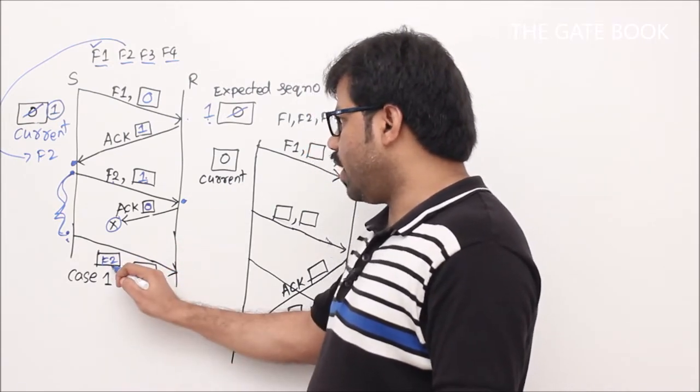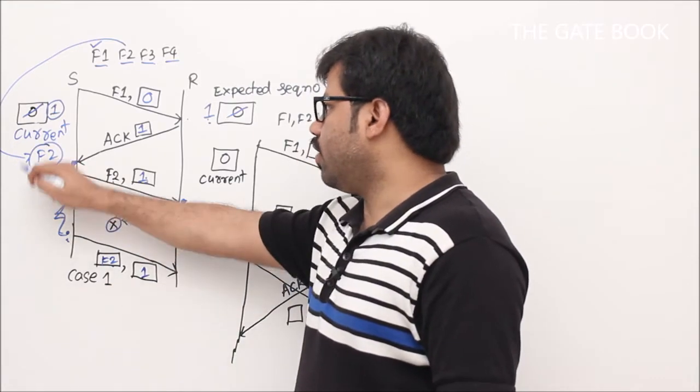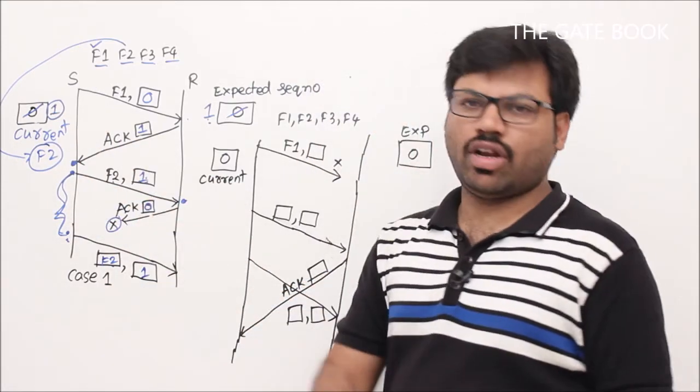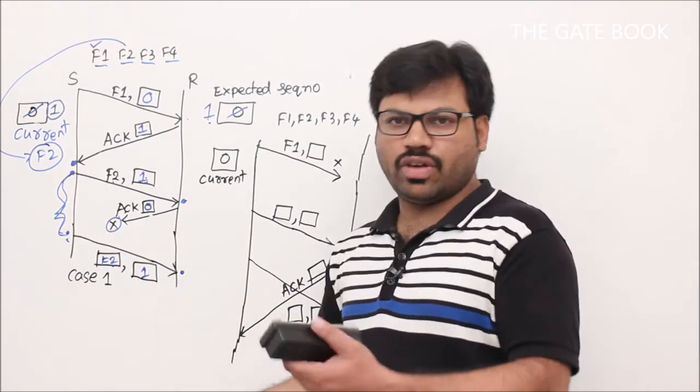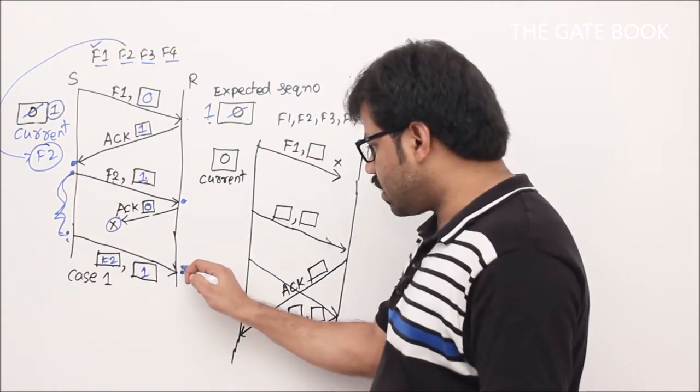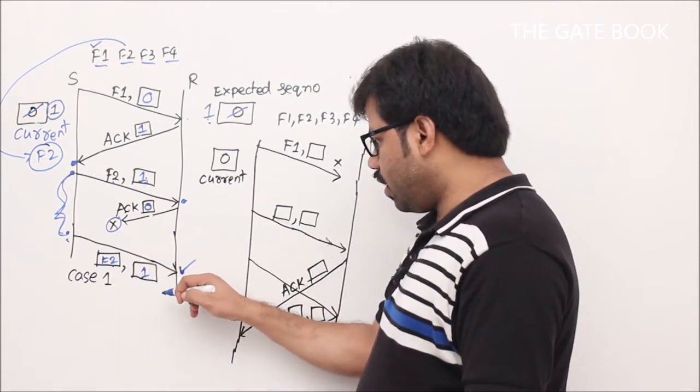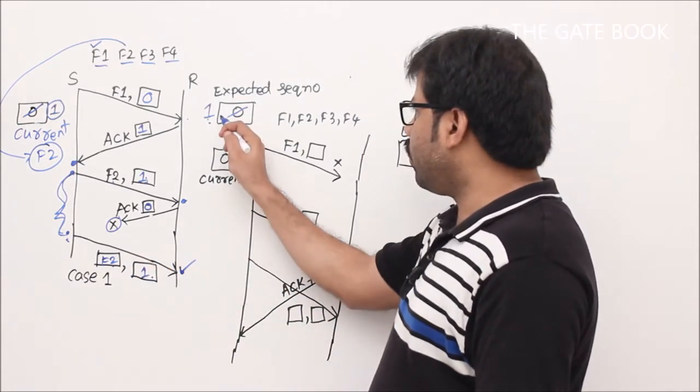So F2, same frame, whatever the frame we have, and what is the sequence number we have to send? 1. Now slowly it will receive here. If it receives, then the remaining story we know. Let's complete here. If F2 comma 1 has arrived, this 1 will be compared with this one, right?